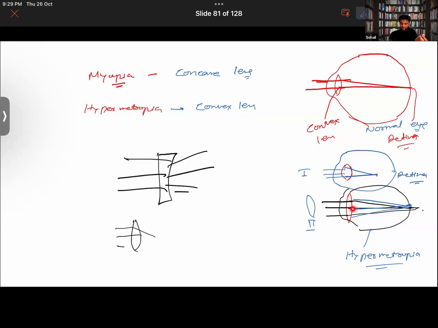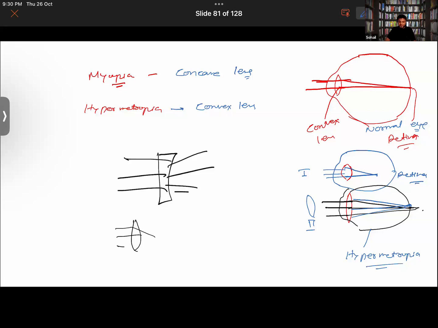So here, what has happened? In the person who is suffering from hypermetropia, the converging power of the eye lens has become weaker. Thereby, it is not converging the light on the retina, but at a farther distance. Over here, the convergence is taking place behind the eye. Getting it now? That's why, in order to improve its converging power, the person is prescribed convex lens, because convex lenses converge light. Thereby, it will be converged on the retina. So that is how these two problems can be cured.